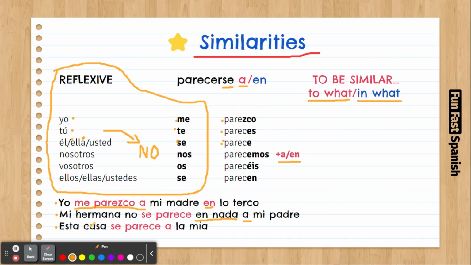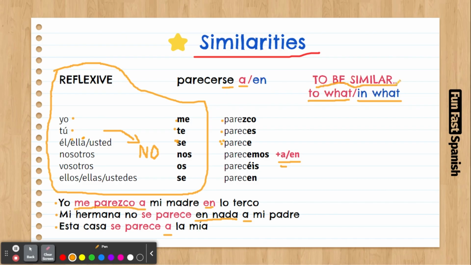The last one. Esta casa se parece a la mía. So pretty much it's an easy sentence. Esta casa is a third person, a house. So esta casa se parece a la mía. Like, this house is similar to mine. Remember la mía, mine, la tuya, yours, la suya, hers, his, right? La nuestra, ours, and so on. Okay, so parecerse a or parecerse en is to be similar.